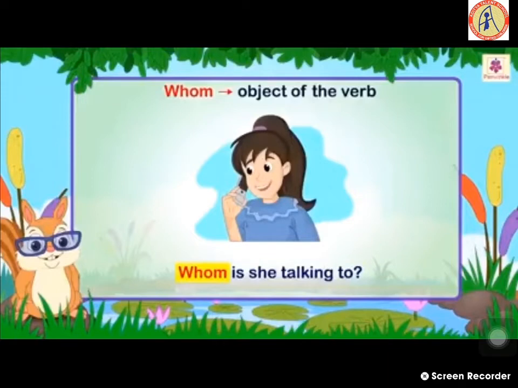Whom? Object of the verb. Already we have learnt subject means doer of the action, who is doing the action. In the same way, object means a receiver of the action, who is accepting or taking it. Whom is she talking to? With whom she is talking.